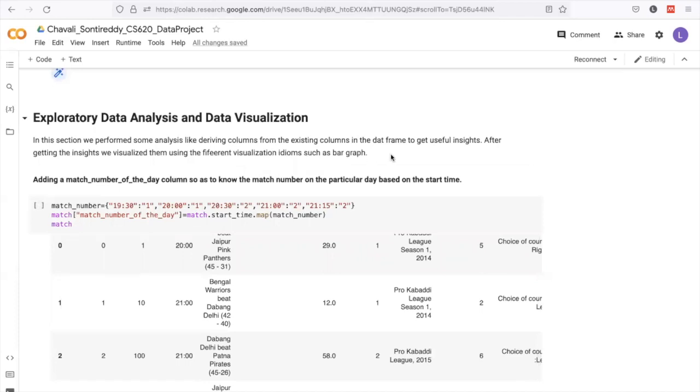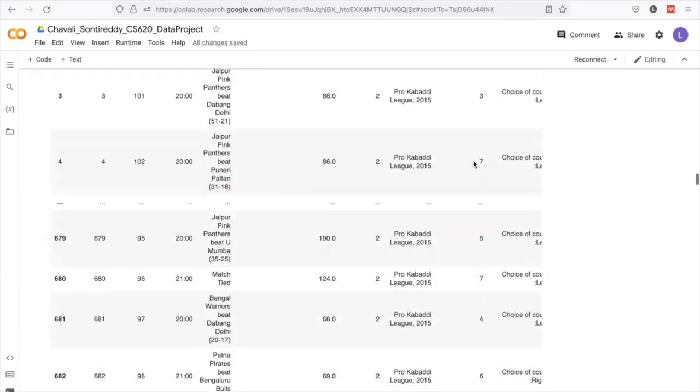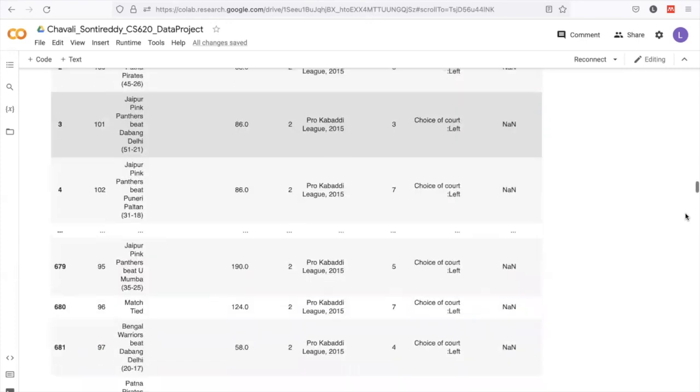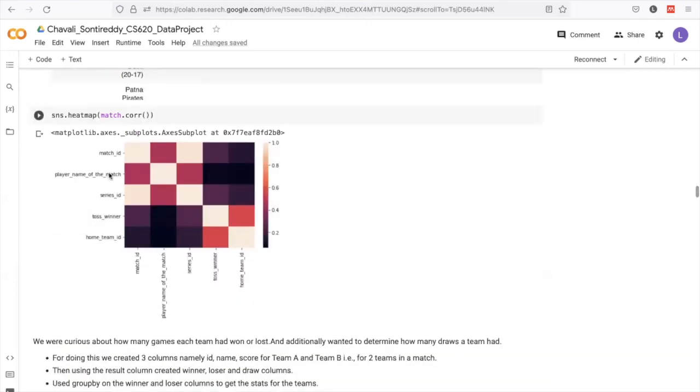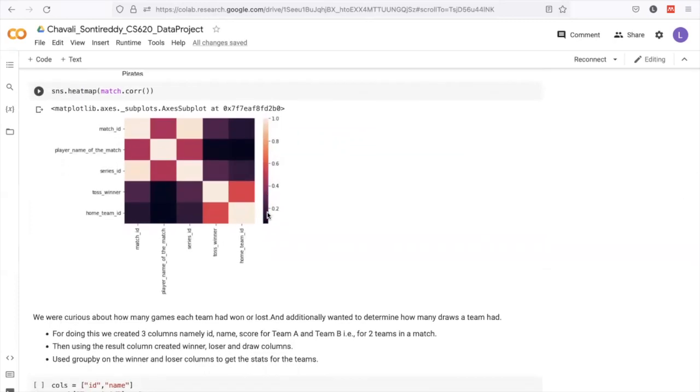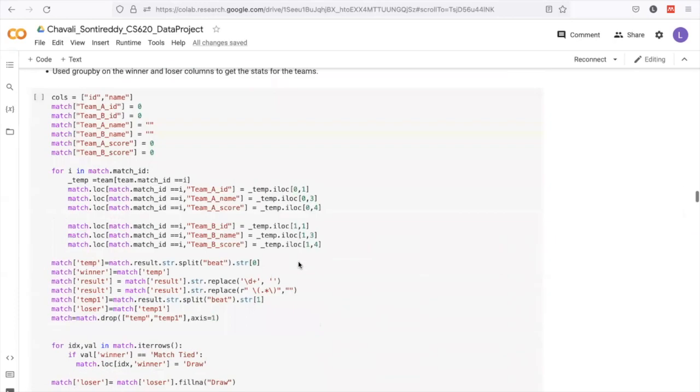We generated visualizations of different plots such as bar graphs and pie charts. We have used heat maps to get the correlation between the various attributes.